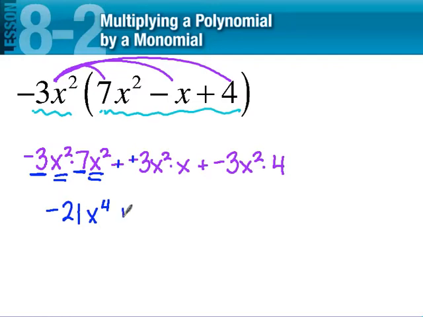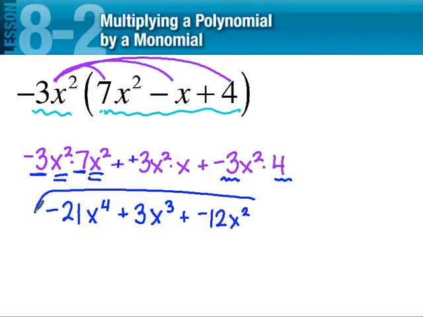I don't have another number times it, so it's just going to be 3. I have x squared times x. How many x's do you have? 3, good. And then last but not least here I have negative 3 times positive 4, sorry, which is negative 12. And then I have an x squared, very good. And that's it.